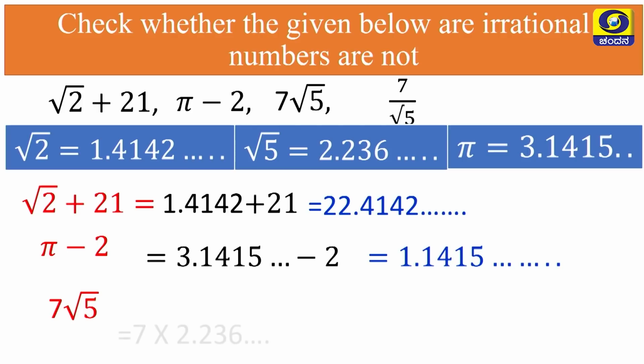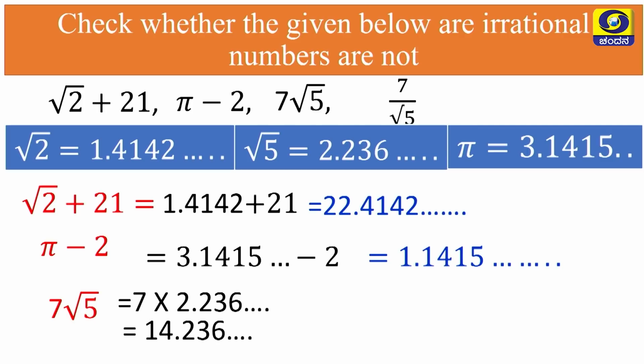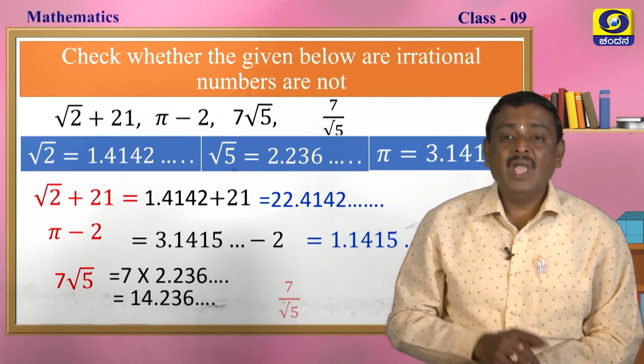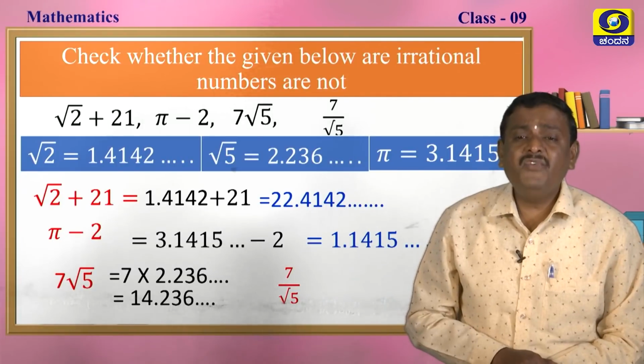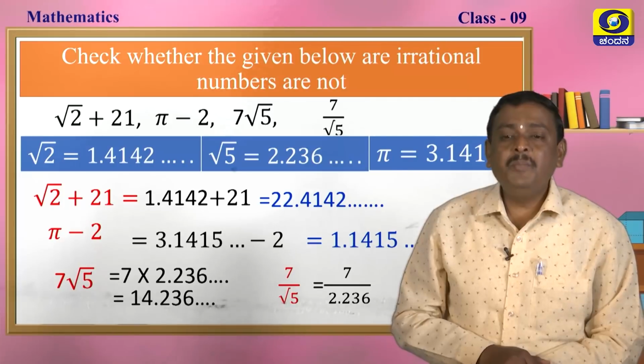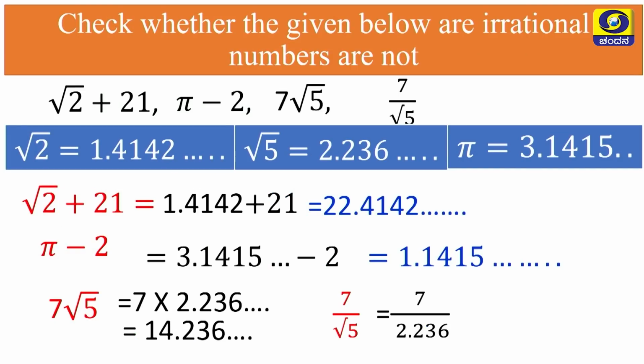7 into root 5: substitute the value of root 5 and multiply with 7, we will get the product 14.236 and so on. So, there is a decimal expansion, my dear students. Another one is 7 by root 5. The value of root 5 we already know.